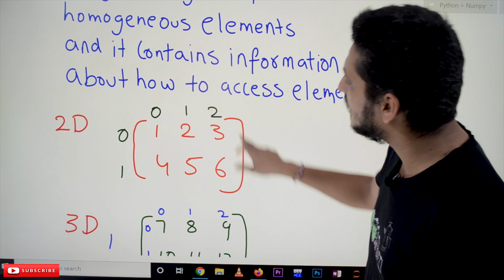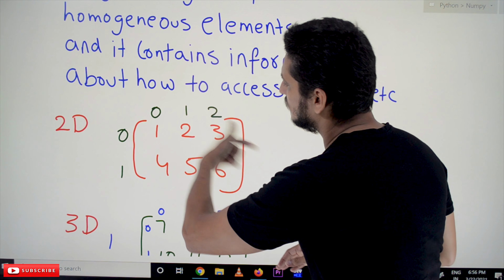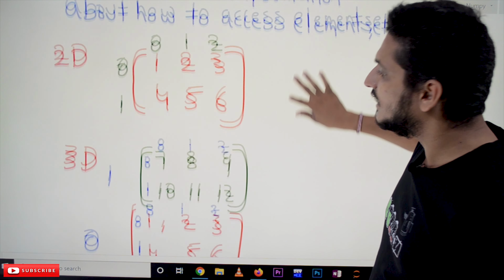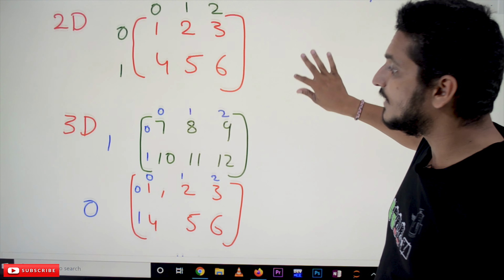So this is what we call a two-dimensional array. We have rows and columns. Coming to three-dimensional arrays, how will they look? The three-dimensional array is made of this array, which we call one two-dimensional array. We have rows and we have columns.